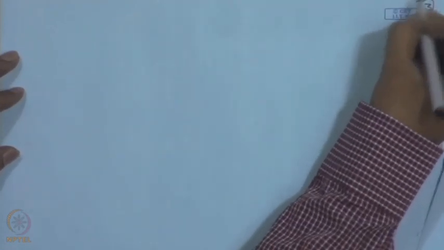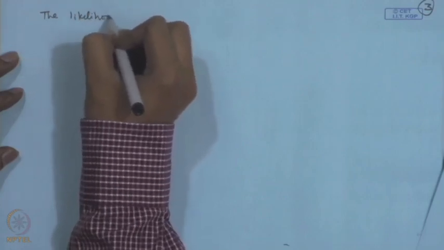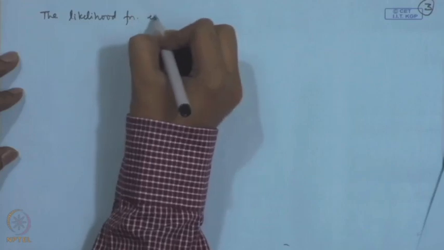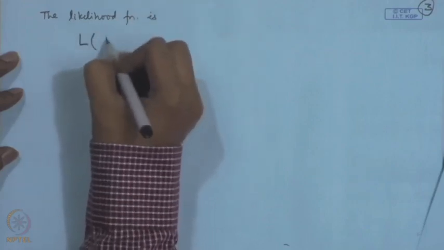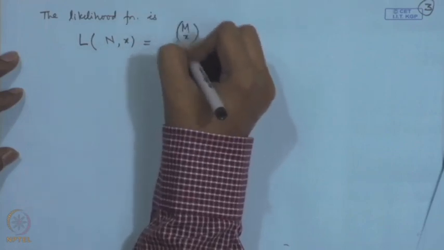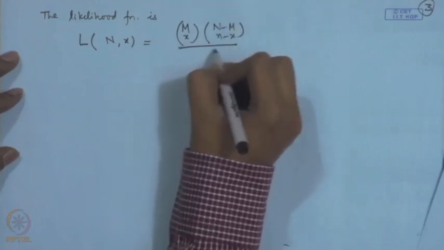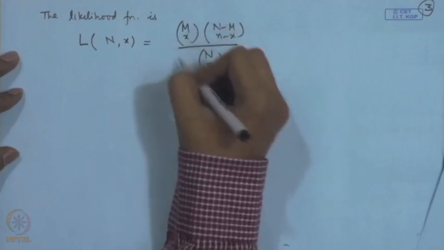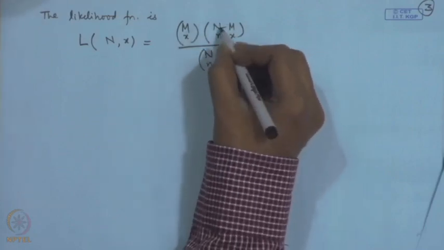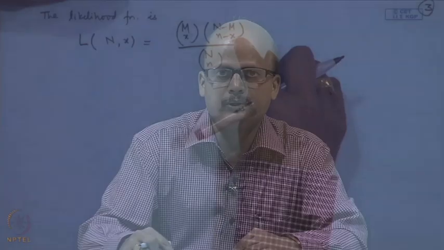So the likelihood function, let me call it L(N) here, is equal to M C x, N minus M C n minus x, divided by N C n, and we need to maximize this with respect to capital N. Now, the methods that I mentioned in the previous examples cannot be directly implemented here.